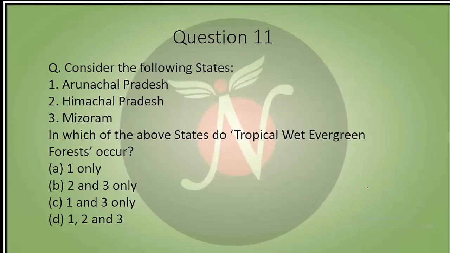Now we have our 11th question. Consider the following statements. Arunachal Pradesh, Himachal Pradesh, Mizoram. In which of the following above states do tropical wet evergreen forests occur? Answer to this is C. Why is it C?